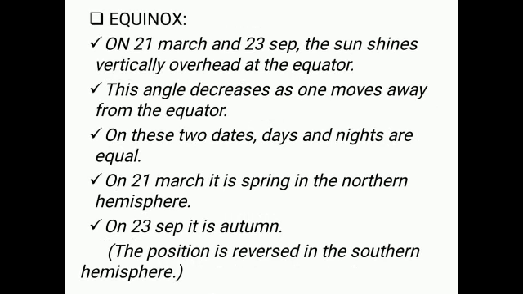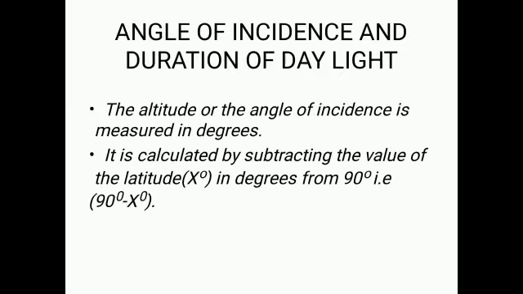Equinox. On 21st of March and 23rd September, the sun shines vertically overhead at the equator on both these dates. This angle decreases as one moves away from the equator. On these two dates, the days and the nights are equal. On 21st of March, it is spring in the northern hemisphere, and on 23rd of September, it is autumn. Now this position is reversed in the southern hemisphere.